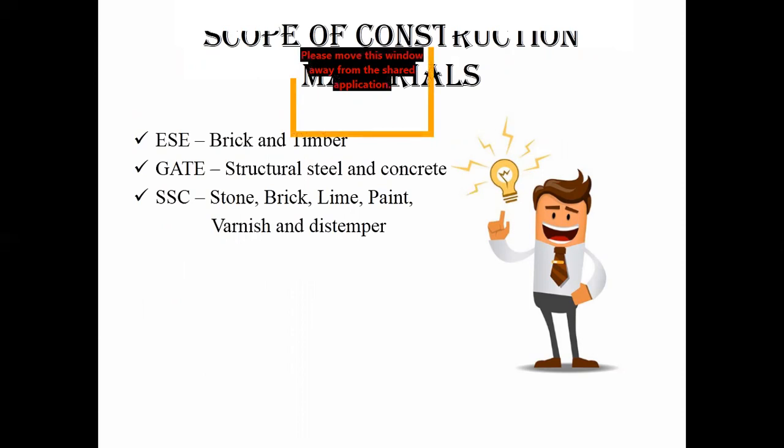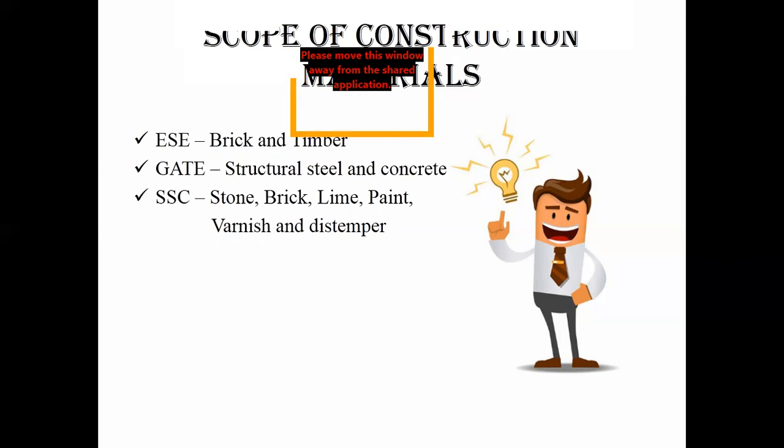Whenever you prepare for some exam, it should be helpful for other exams too. When you focus on the subject construction materials, you should be clear about the subject. That is very important. Once we move on from this, you should be clear. You can't be the expert, but you should be good enough about the subject. You should know what is what, right?